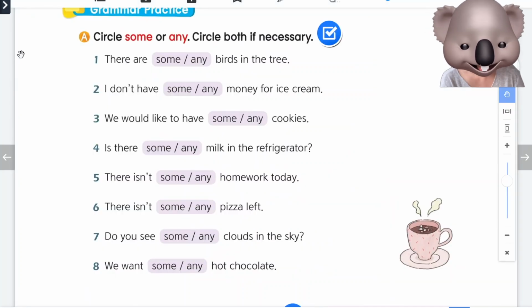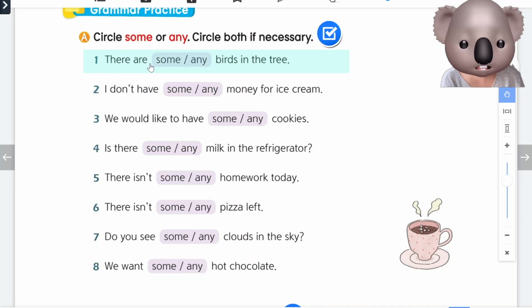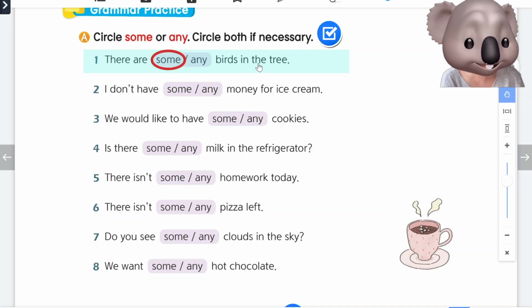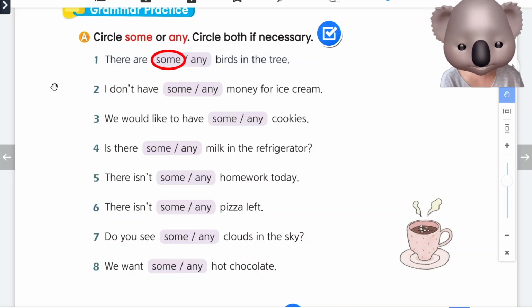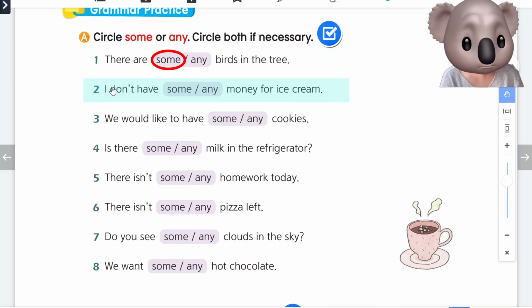In number 1, the sentence says, There are birds in the tree. 점이 있고 그리고 we don't see any negatives. There are not 또는 there aren't가 없잖아. So we'll say there are some birds in the tree. Number 2. I don't have money for ice cream. 일단 점인데 don't is a negative. 없다. I don't have any money for ice cream.